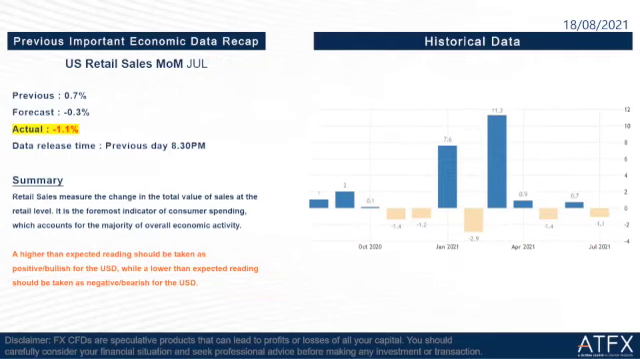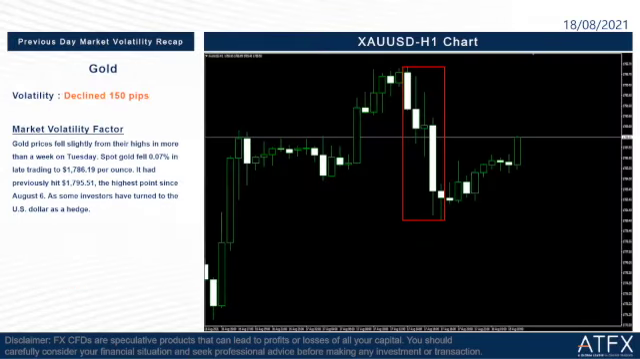Next is the previous day market volatility recap on gold. It declined 150 pips last night during the US session. Let's read the factors here, what happened to gold prices last night. Gold prices fell slightly from their highs in more than a week on Tuesday. Spot gold fell 0.07% in late trading to 1786.19 per ounce. It had previously hit 1795.51, the highest point since August 6.